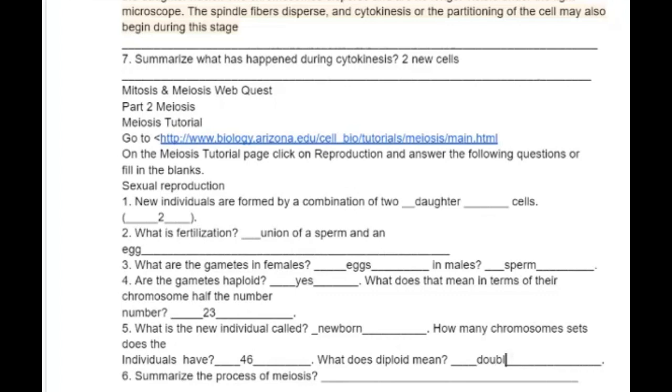Well, actually, it doesn't mean double. It means a full set of chromosomes, 46. But remember, in order to create a new individual, which we're going to go over next week, I'm going to show you, it's Paco made a taco twice.